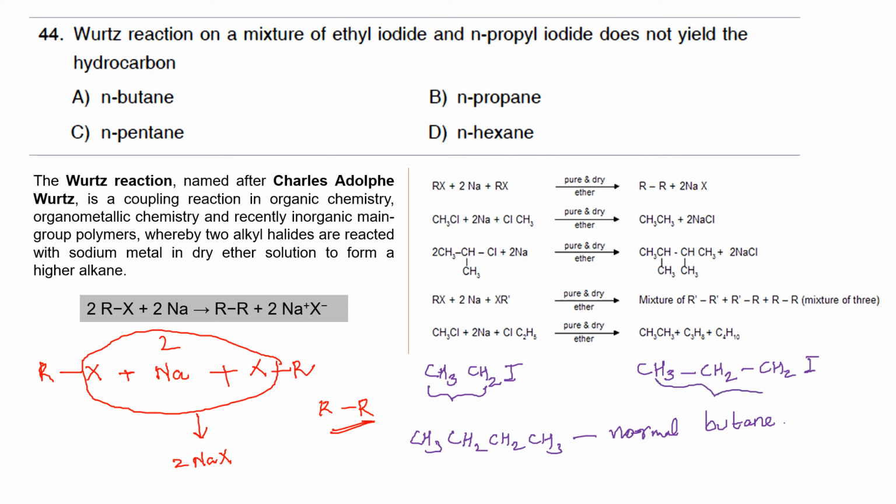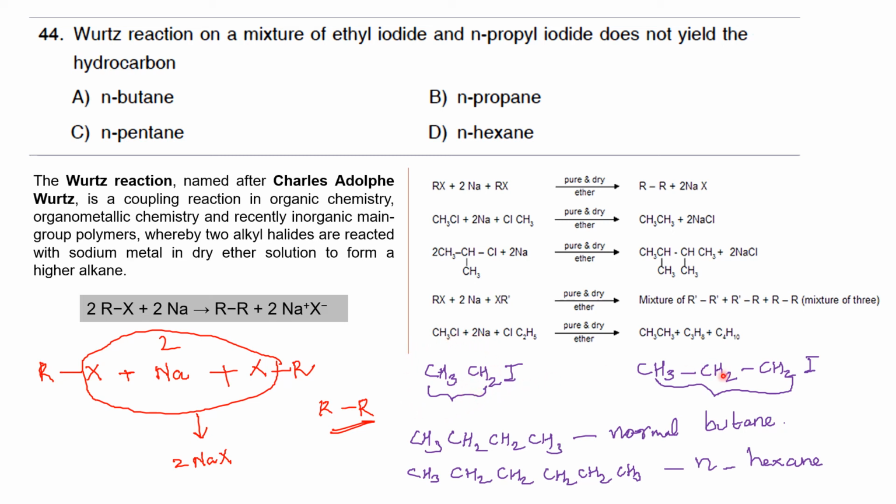Similarly, two molecules of propyl iodide can combine to form CH3, CH2, CH2, CH2, CH2, CH3. So this can lead to normal hexane. There are 6 carbon atoms. So these are the products where one of the reactants undergoes coupling with itself.